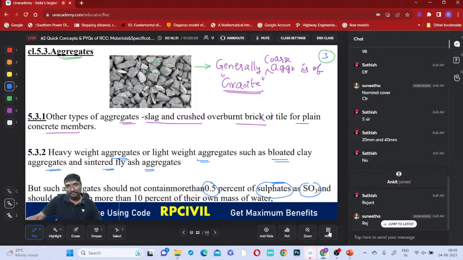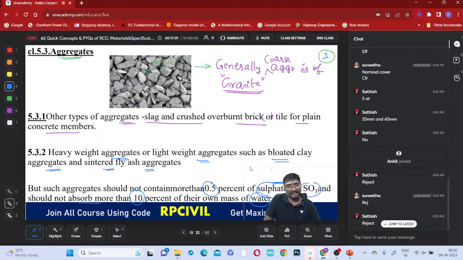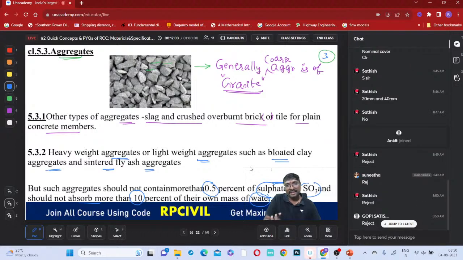Now, when else can you reject? They should not absorb more than 10% of their own mass of water. If the water absorbed by this aggregate is more than 10% of its weight, suppose the aggregate ball weighs 100 grams, and out of this 100 grams, 15 grams is water, can you accept this aggregate or reject it? Everyone, we have to reject this aggregate. Now, is it clear, everyone?